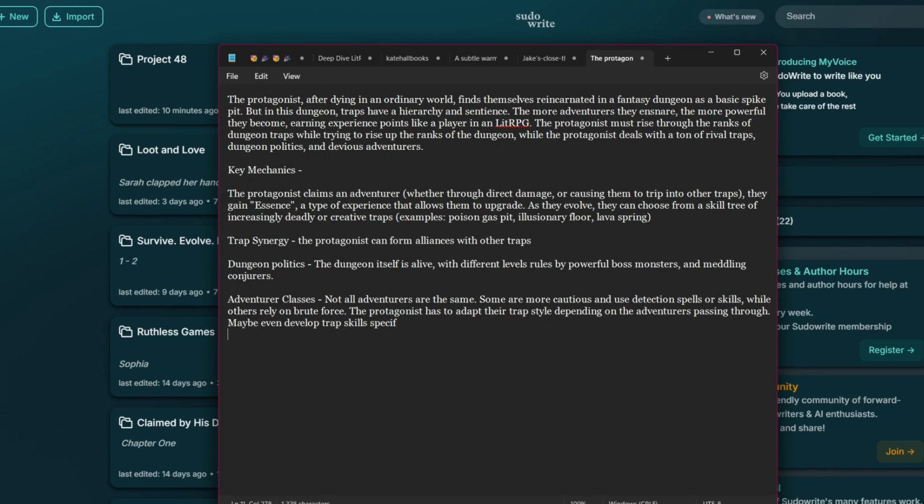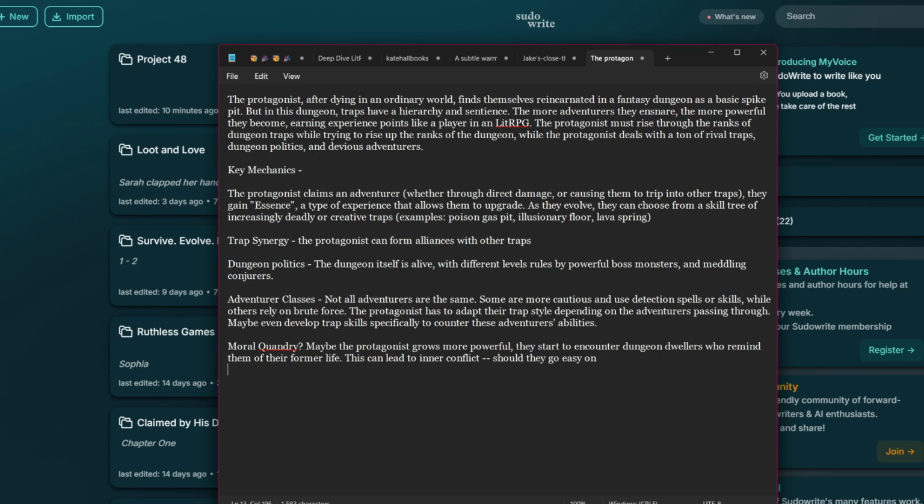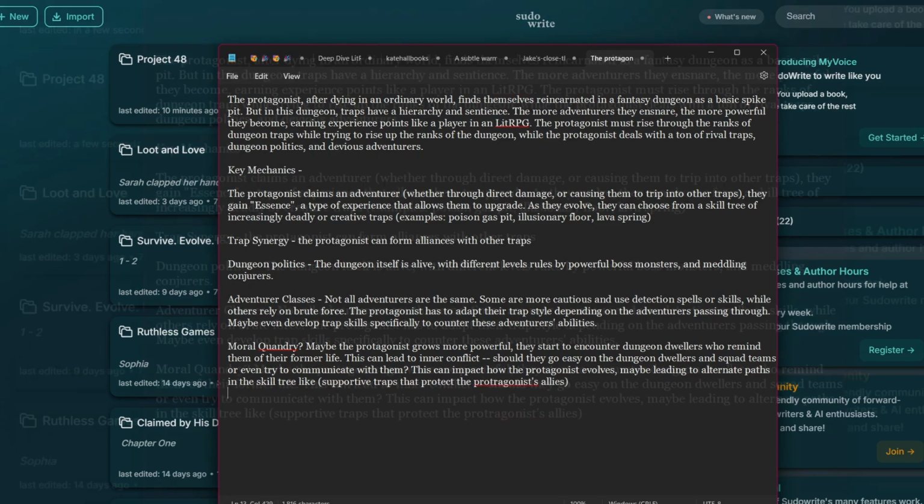Maybe even develop trap skills specifically to counter these adventurers' abilities. Moral quandary. As the protagonist grows more powerful, they begin to encounter adventurers who remind them of their former life. This leads to inner conflict. Should they go easy on certain adventurers or even try to communicate with them? These moral decisions could impact how they evolve, potentially leading to alternate paths in the skill tree, such as more supportive traps that protect dungeon allies.